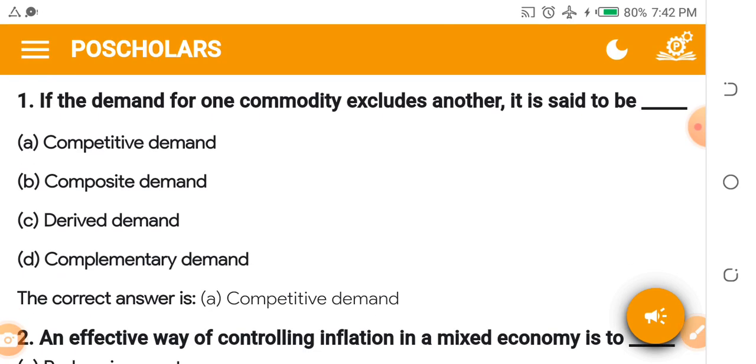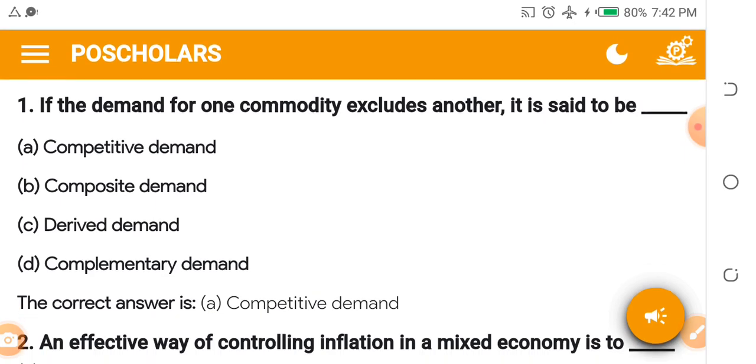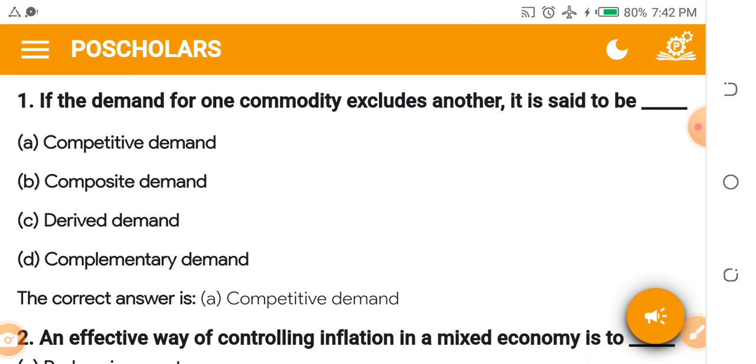Okay, if the demand for one commodity excludes, emphasis on excludes, another, it is said to be dash. A. Competitive demand. B. Composite demand. C. Derived demand. D. Complementary demand. The answer is competitive demand, because when customers buy this one, they will not buy the other one, because demand for this one excludes demand for the other one. Do you understand? They are competitive demand.